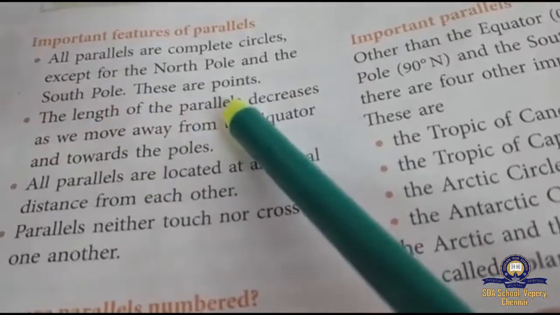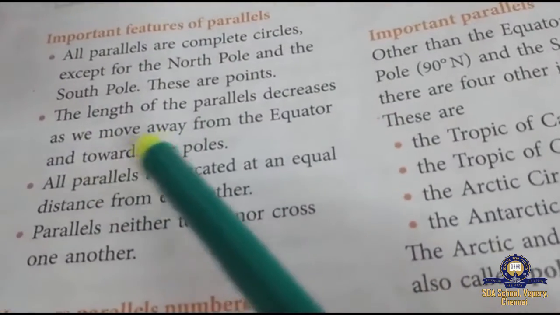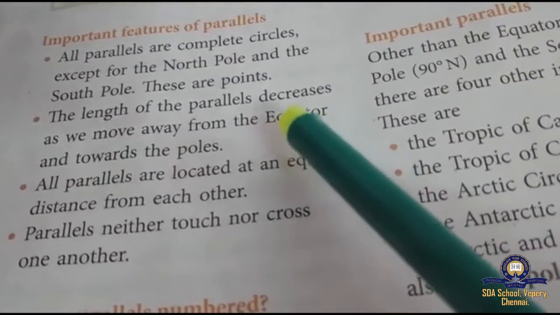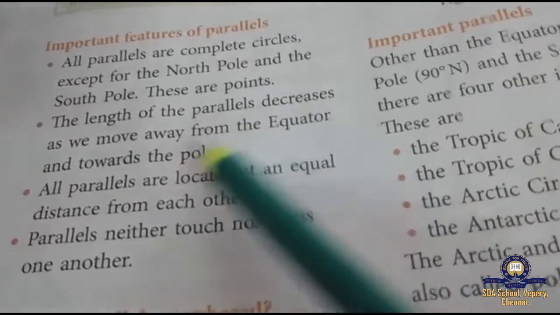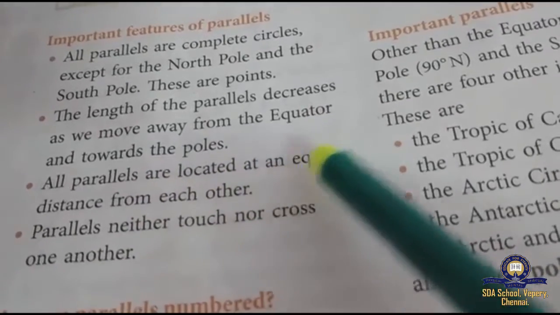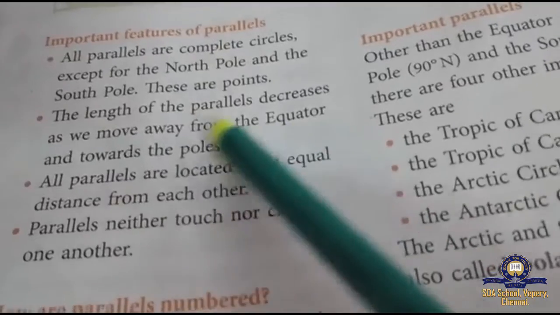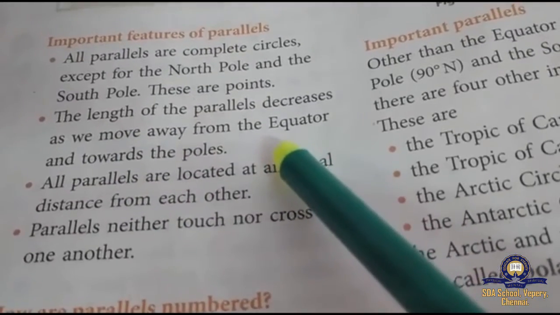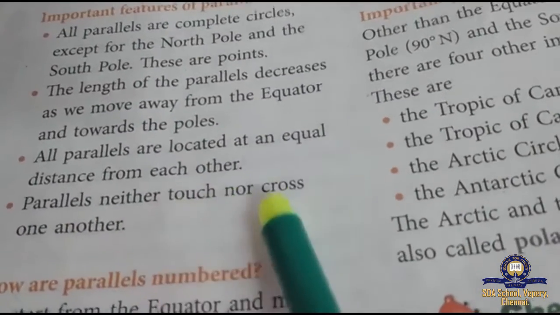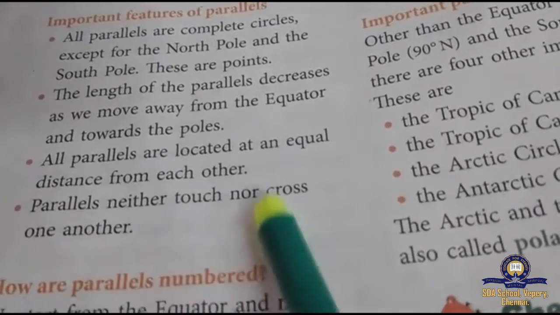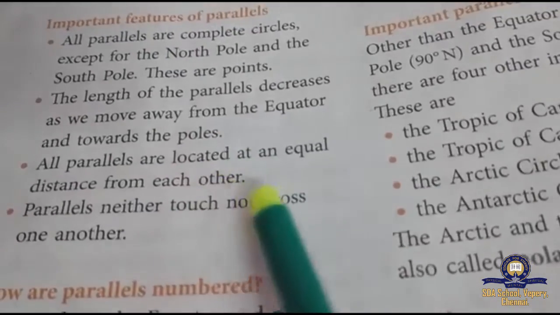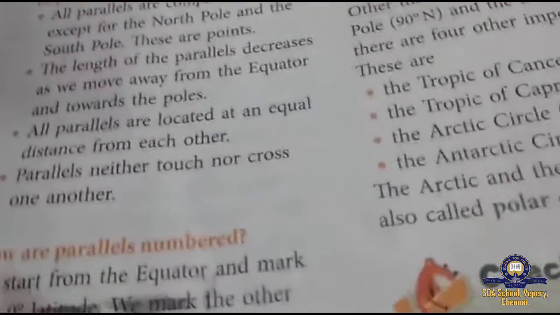The length of the parallels decreases as we move away from the equator. The length of the parallels becomes lesser and lesser as we move away from the equator. All the parallels are located at an equal distance from each other. Parallels neither touch nor cross one another. These parallel lines don't touch each other, and they don't cross each other.